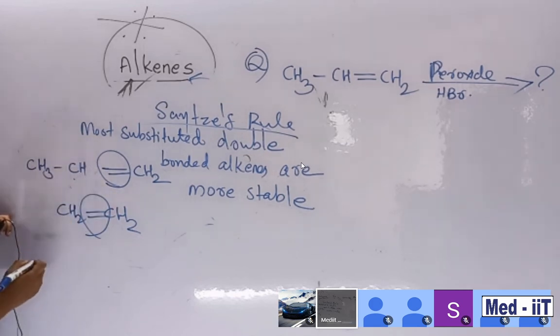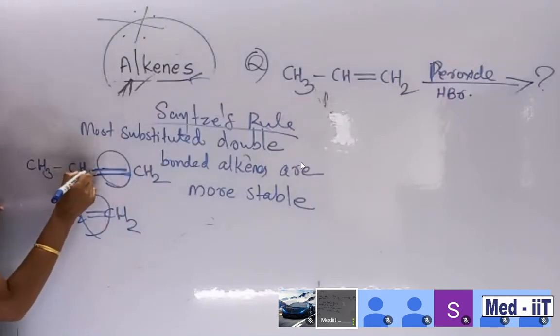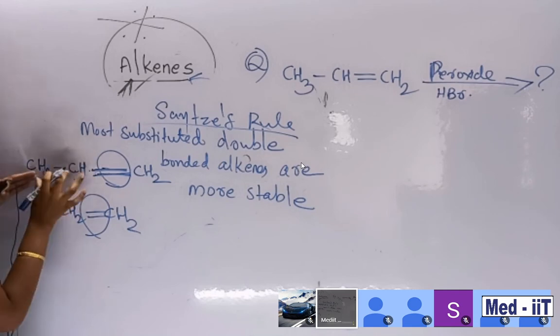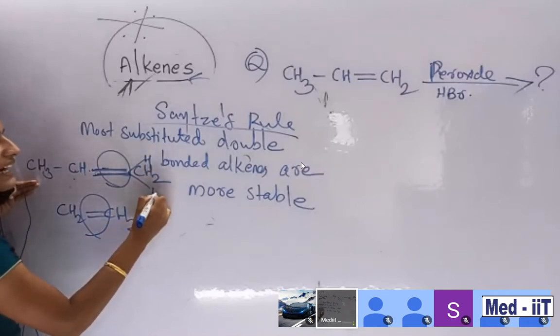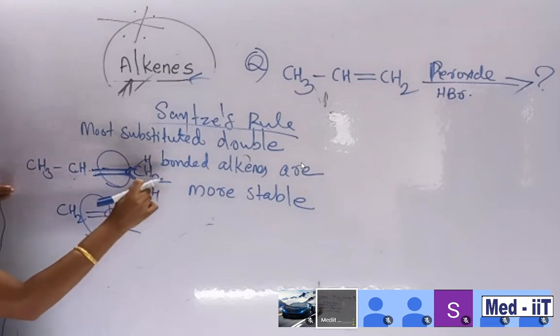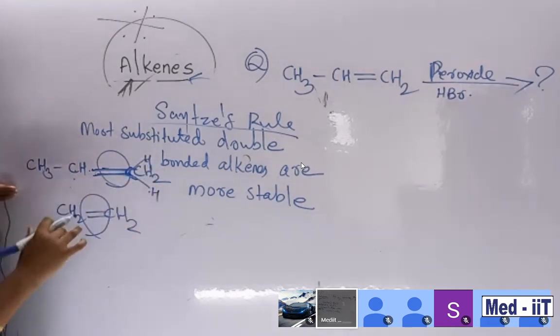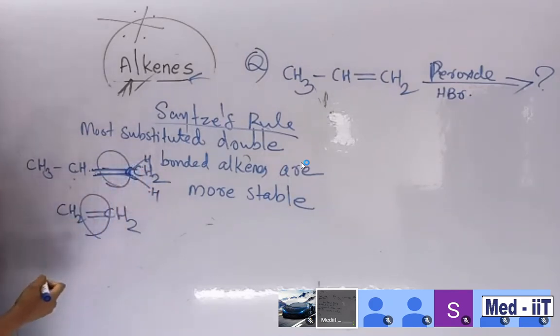Look here, it is a double bond. In between, one, two, three, four. So this is a group, and these are two hydrogens. CH2 means carbon with two hydrogens. So these are not more substituted. Instead of hydrogen, if any other groups are added over there, we can say it is more substituted.